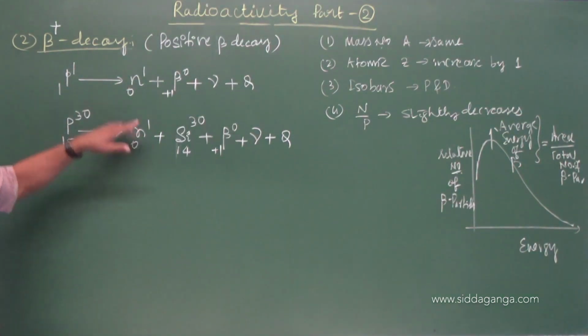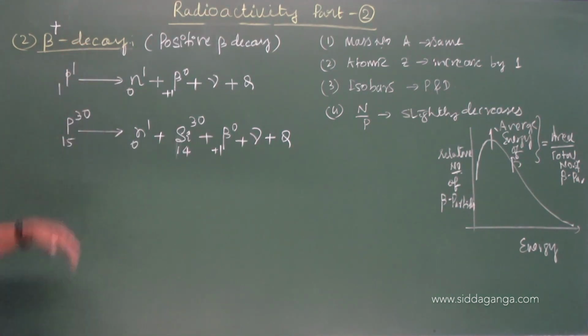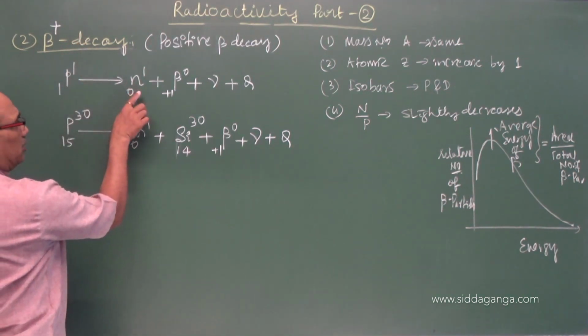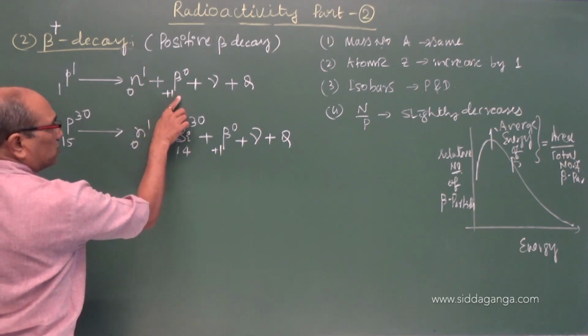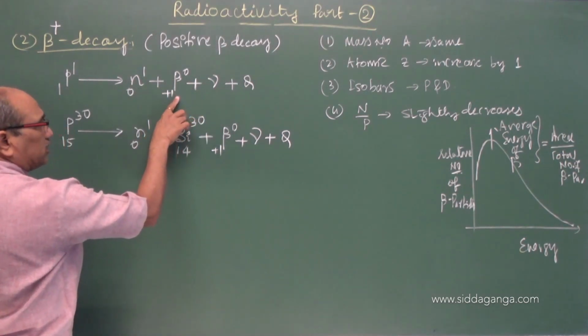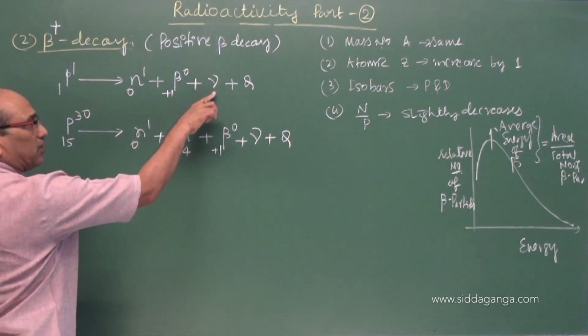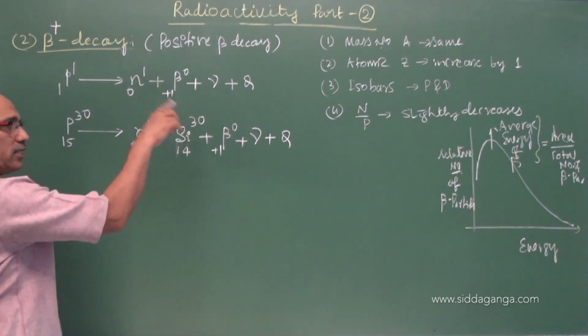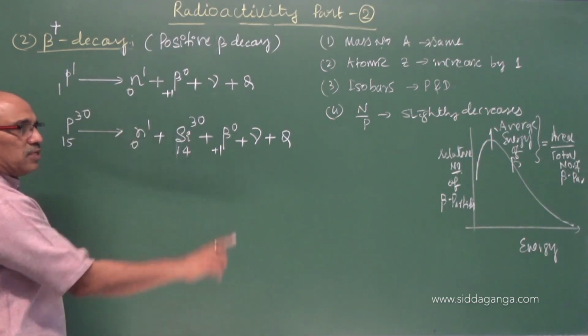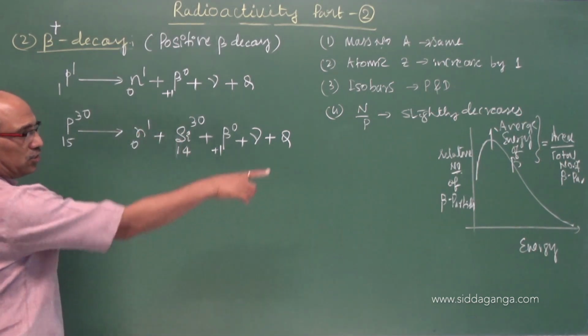A specific example is given for positive beta decay, where a proton is converted into a neutron with a positron and neutrino. Positron is an antiparticle, neutrino is a particle. Antineutrino is the antiparticle of this. Neutrino again has charge 0, rest mass 0, carrying the missing energy of this beta.